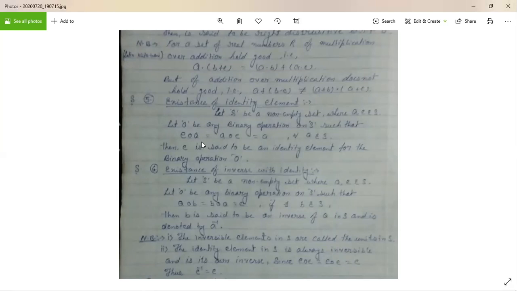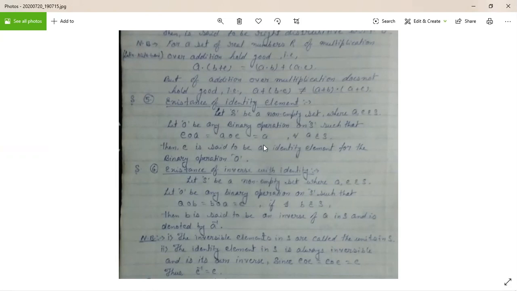Now, here we see that E operated on A and A operated on E equals A. Then E is said to be the identity element for the binary operation, or we can say star. That means there is one element such that the operation of any element with that element is the element itself.